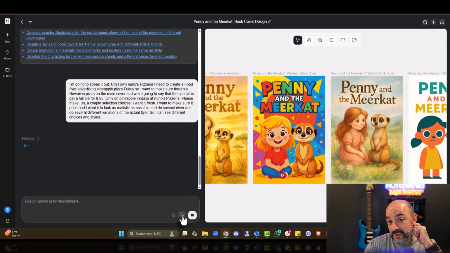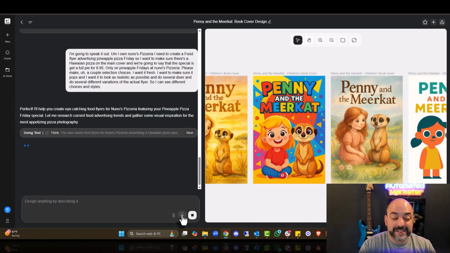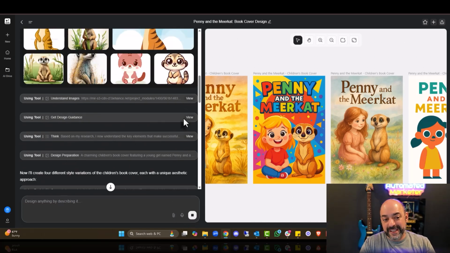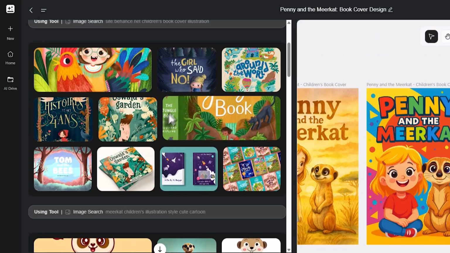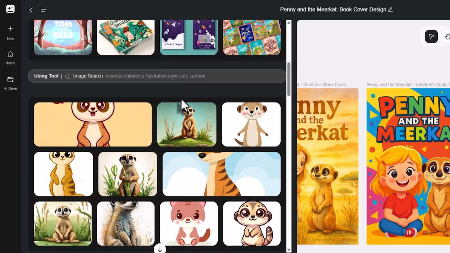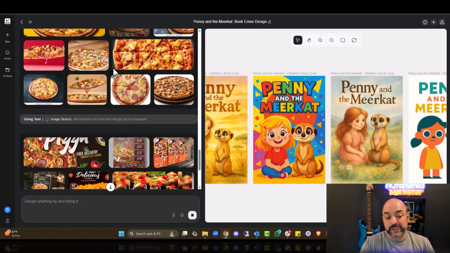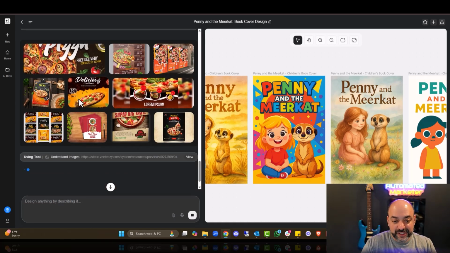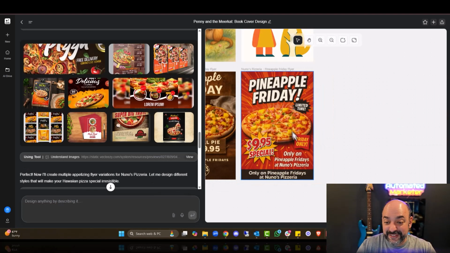Again, these sometimes do take up to 5 minutes to produce. So just be aware as it's doing that, because again, it is generating this at a very high level because it's doing research. If you go back and you actually watch what it did with the meerkat, it pulled up the meerkat first. Then it pulled up known children's books, and then it started and created it. So I just want to make sure we're on the same page that this does take a hot minute, like it's doing now. It is researching different Hawaiian pizzas, different flyers that it can see. And now based on what it sees, it's going to create something similar. All right, let's see the finished product.